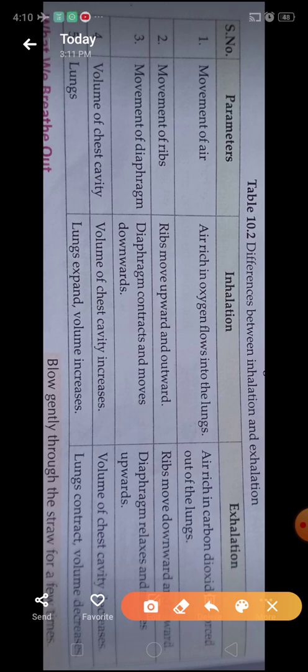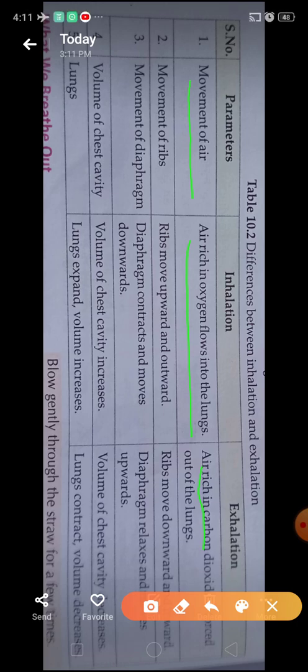First parameter, the movement of air. In inhalation, the air rich in oxygen will enter into the lungs, and in exhalation, the air rich in carbon dioxide will go outside the body, out of the lungs.